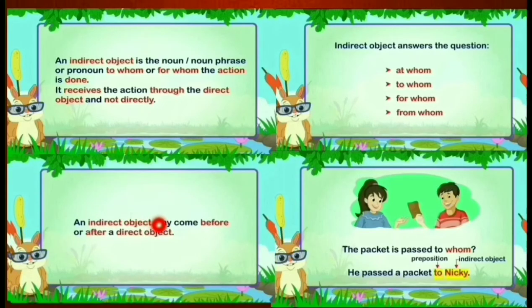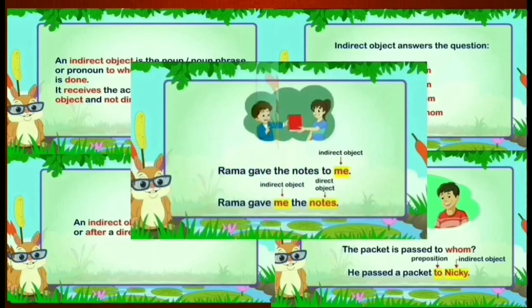An indirect object may come before or after a direct object. As I said before, look here. Rama gave the notes to me. With a preposition, it comes after the direct object, but without a preposition, it comes after the verb.